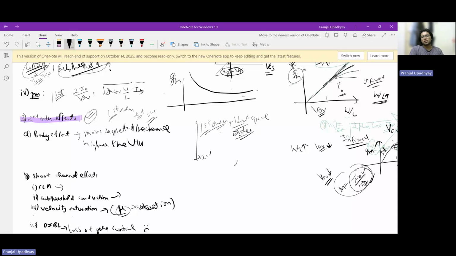In second order effects, we basically talk about short channel effects, as far as I've seen, where we are considering what kind of changes happen in your ideal square law model when you further scale down the device too much.